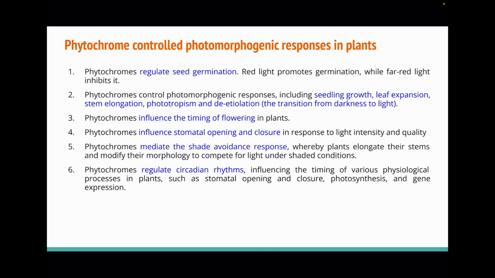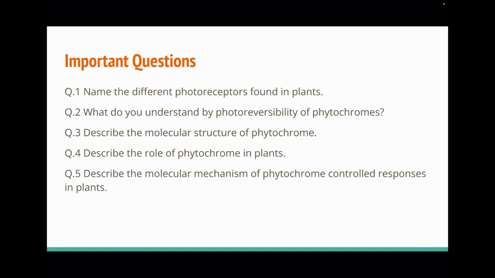Phytochromes mediate shade avoidance response. Through phytochromes, plants detect shade and the plant parts compete for the light under shaded condition. Phytochromes also regulate circadian rhythm and influence the timing of various physiological processes such as stomatal opening or closing, photosynthesis and gene expression. Now some important questions about photoreceptors and phytochrome.